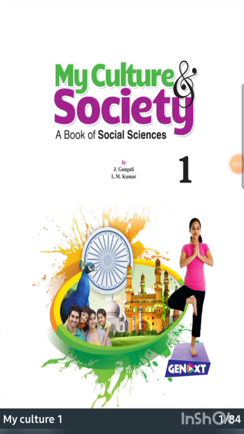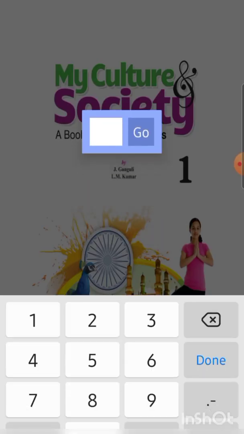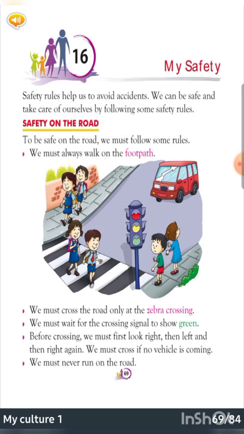Hello everyone. So in social studies today we are going to take a new chapter, chapter 16 on page number 69, My Safety. It's a very important, easy and interesting chapter because safety is a must for everyone. Here we are discussing safety rules or safety parameters for us. So let us see what is given in this chapter.